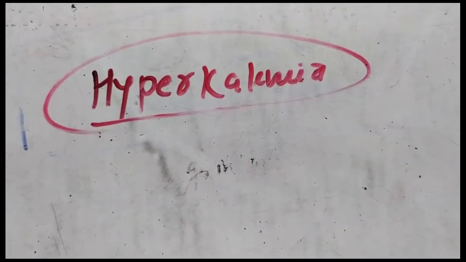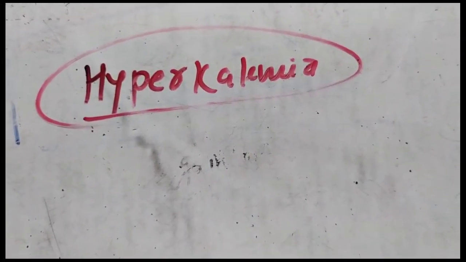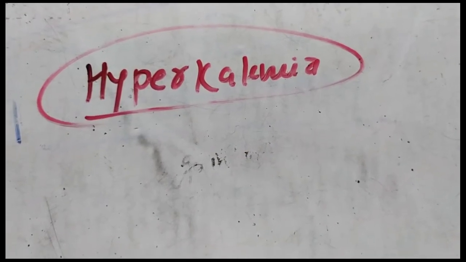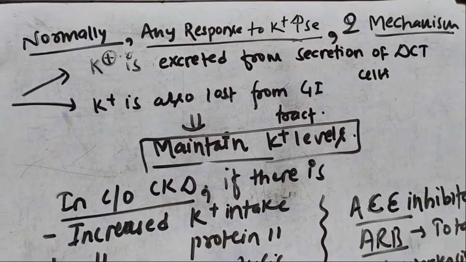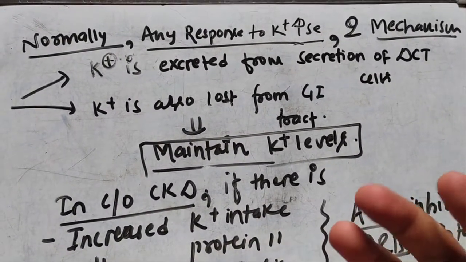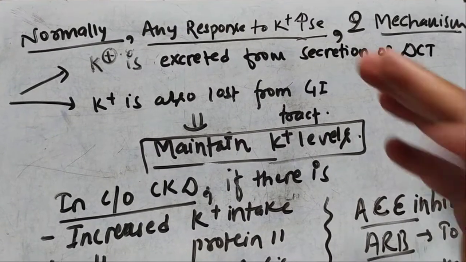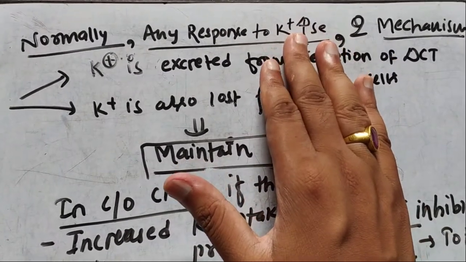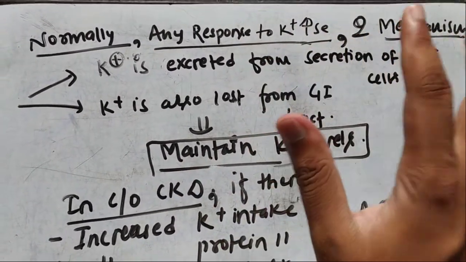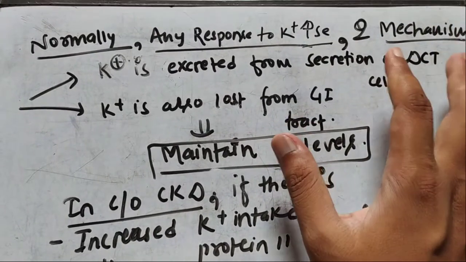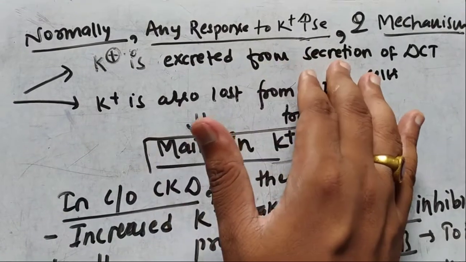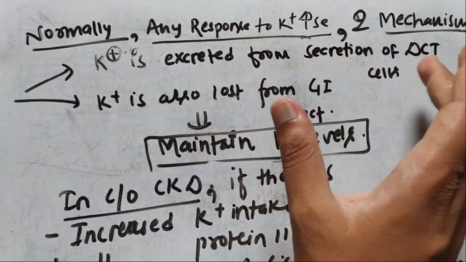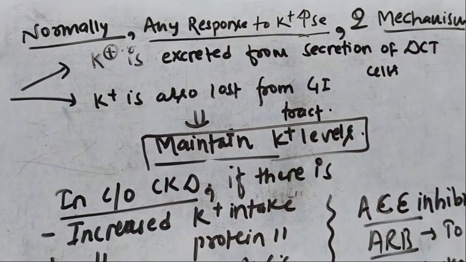Now let's see how hyperkalemia occurs in case of CKD and how to treat hyperkalemia in a CKD patient. Normally, if for any reason there is an increased potassium level in the blood, two homeostatic mechanisms act in a normal person. One mechanism is that potassium is excreted by secretion from the distal convoluted tubular cells into the urine.